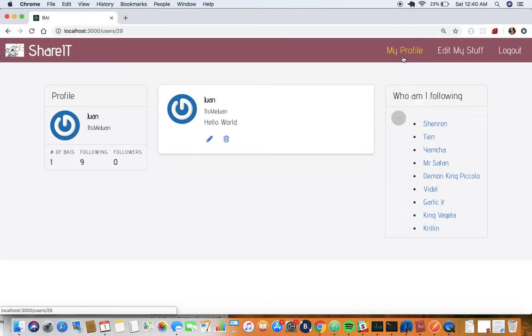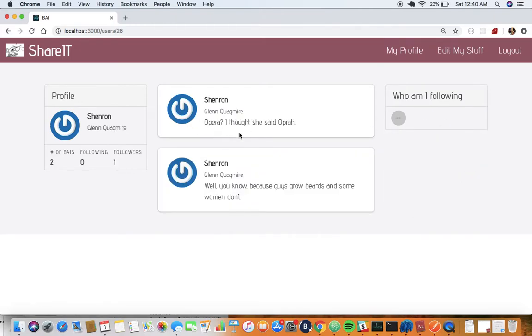If I go to my profile, essentially here is where it shows all the posts you've made in particular groups, kind of like your own personal feed. Here are the people you are following. They each have their own profiles. So if I go to Shenron, I can see all the posts that he has made as well.